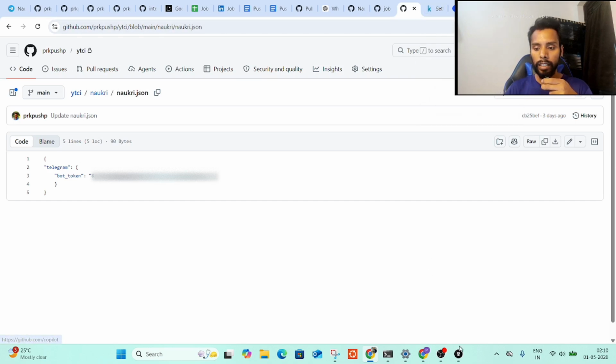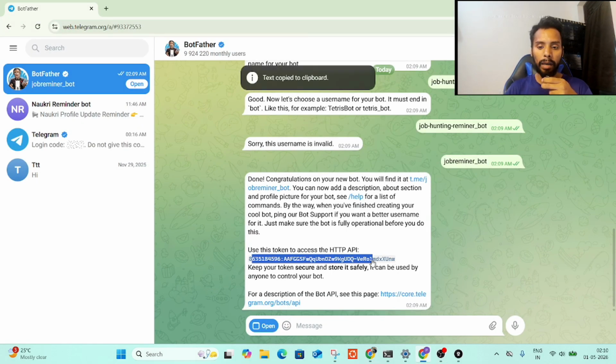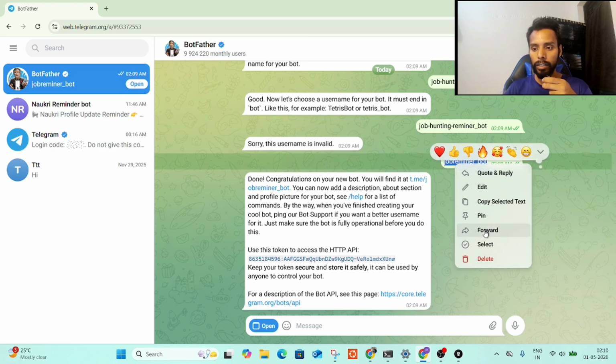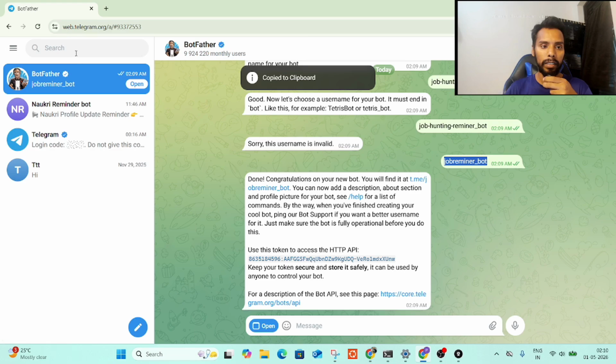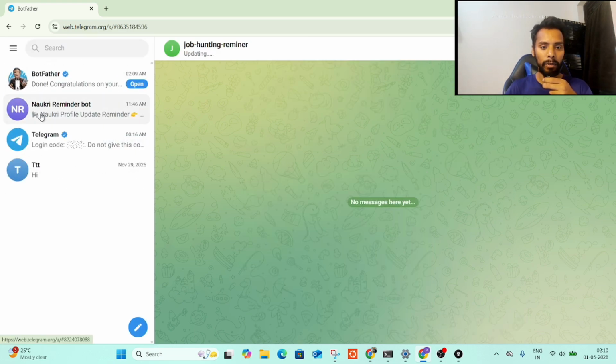So we have to use the same format so that it can be called in the repo workflow file. Now I'll go ahead and simply copy this. So I've already written over here, so I don't need to copy. But yeah, the concept is like this only. Now next thing is how to find the bot. So I'll simply copy the bot, and so this is our bot.